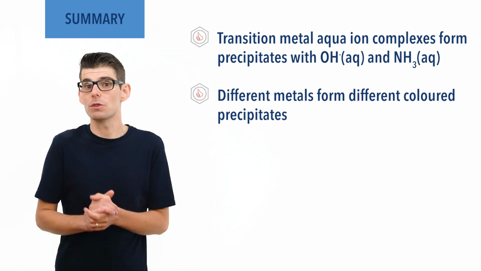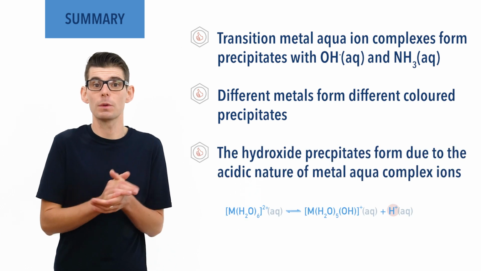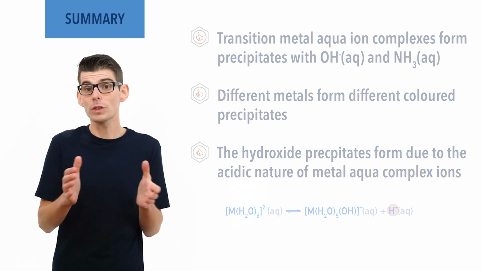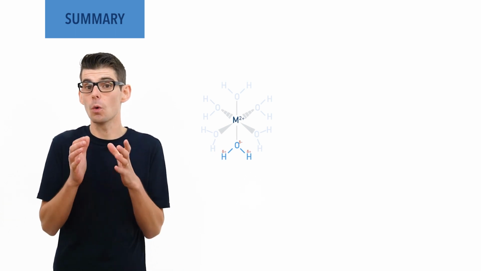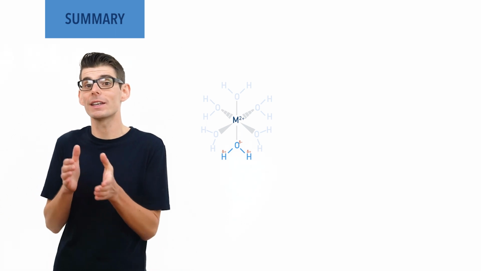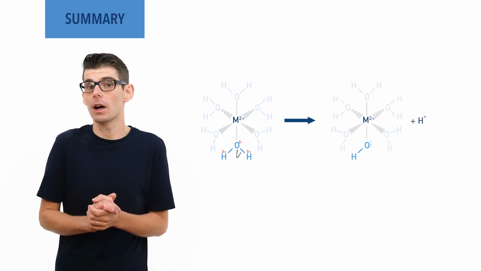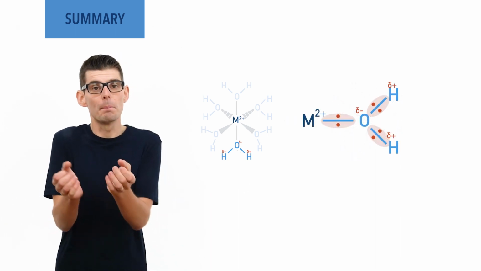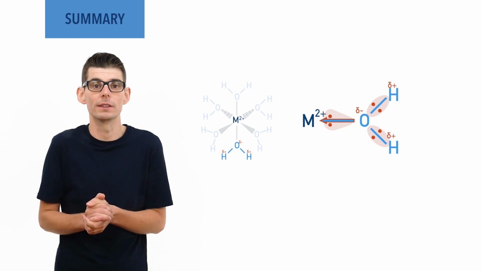The precipitation reactions occur due to the acidic nature of a transition metal aqua complex ion. Water ligands in them are highly polarized, meaning H+ ions are weakly held by oxygen atoms in the water ligands and are easily lost. The positive charge of the transition metal ion in an aqua complex ion pulls electron density away from the oxygen atoms in the water ligands.